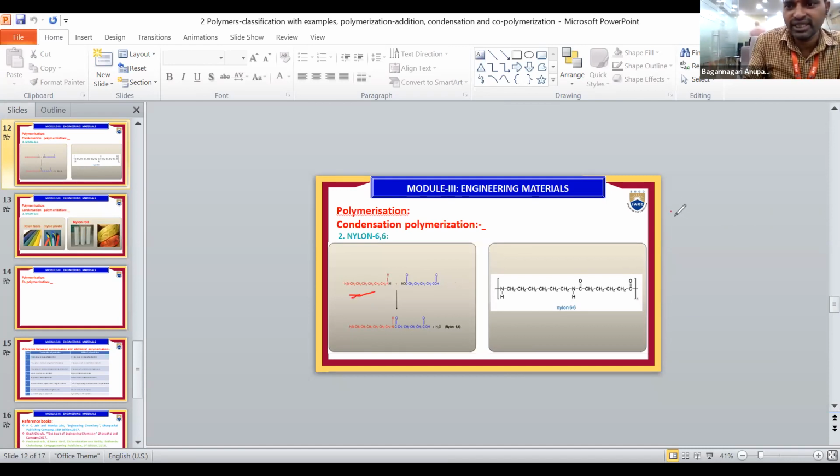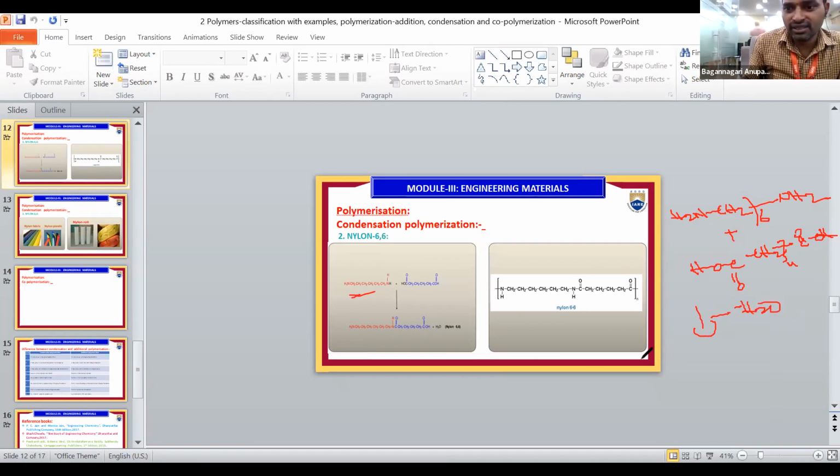Now in nylon 66, the monomers are hexamethylene diamine, H2N CH2 taken 6 times NH2, plus adipic acid, HO C double bond O CH2 taken 4 times C double bond O OH. Removal of a small molecule, minus H2O, takes place, and we get nylon 66.